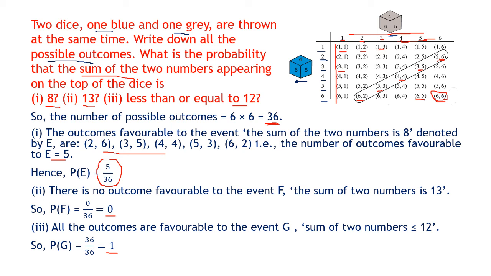Okay. Now one question was asked in the previous boards. What is the chance of scoring 75 out of 100 in a board examination? The options were 75 upon 100, 3 upon 4, 1 upon 100 and 1 upon 101. So have you understood the question? What is the chance of scoring 75 out of 100 in a board examination?